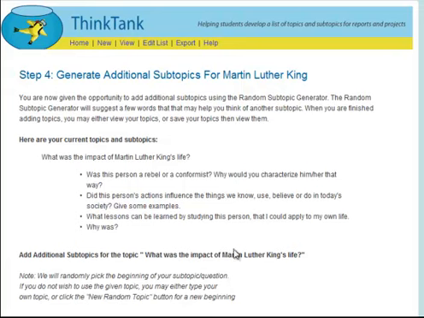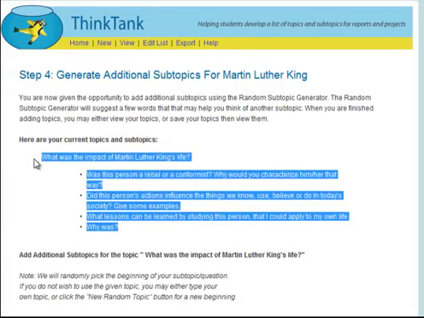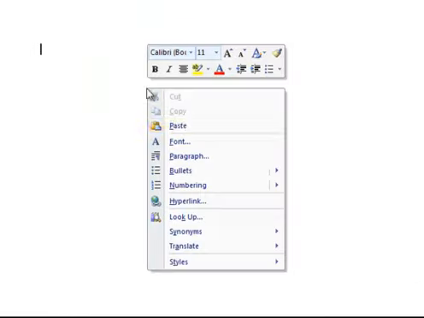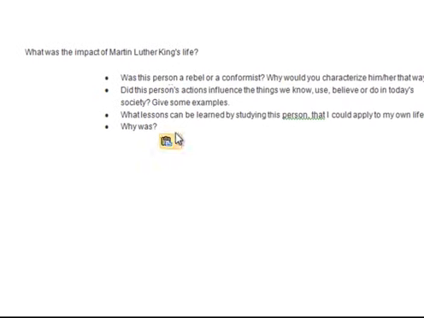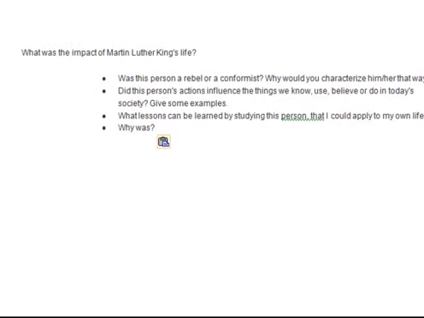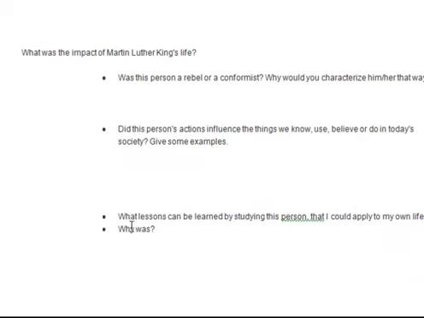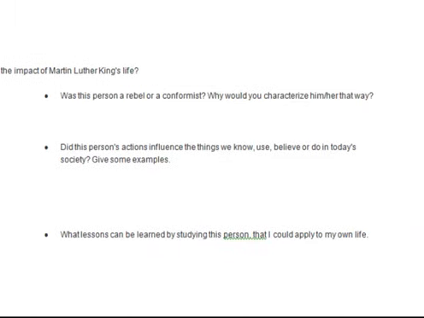Now that we have an idea about how to limit our paper, we can copy that and paste it on a Word document. So we have body paragraph 1, body paragraph 2, and body paragraph 3 right there. Of course, that's only one way to limit a topic. Here's another way.